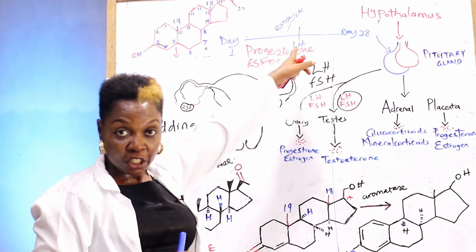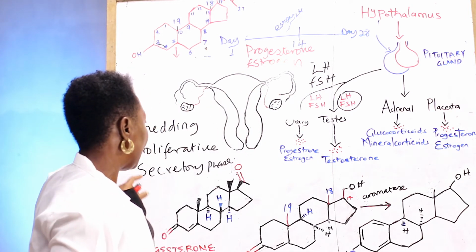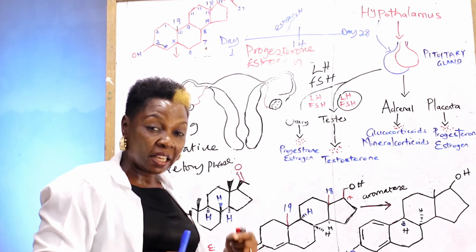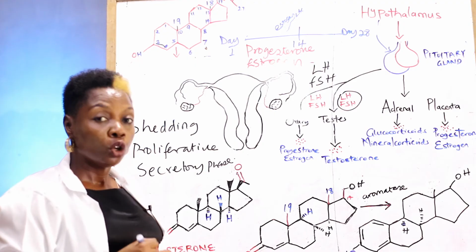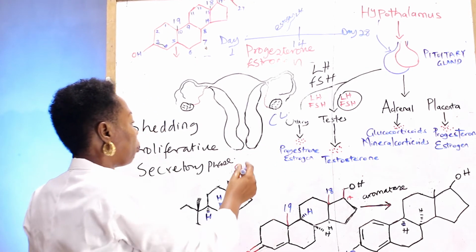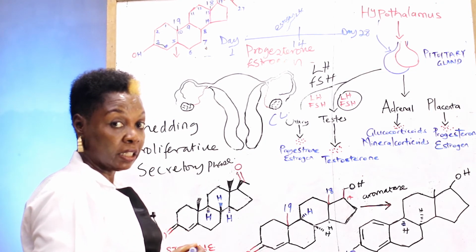The egg that is released comes down, and then we have the ovary being converted to the corpus luteum. Once you have the formation of the corpus luteum, progesterone is produced and secreted at this point.